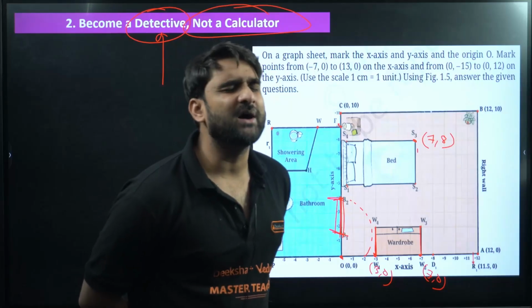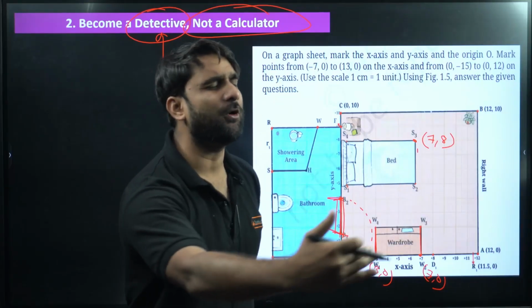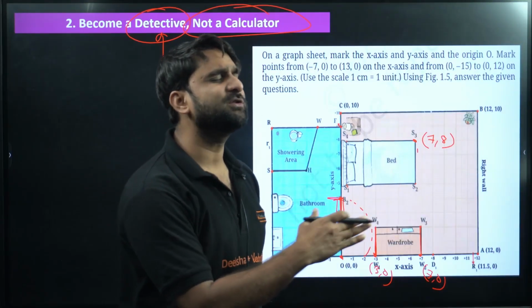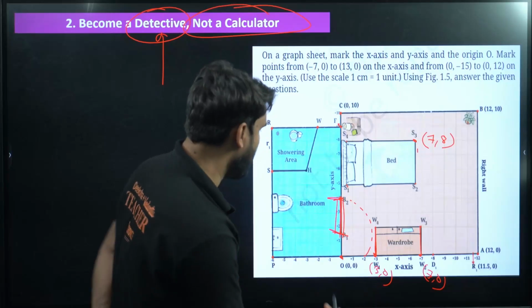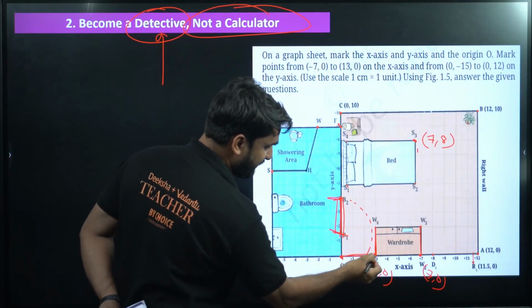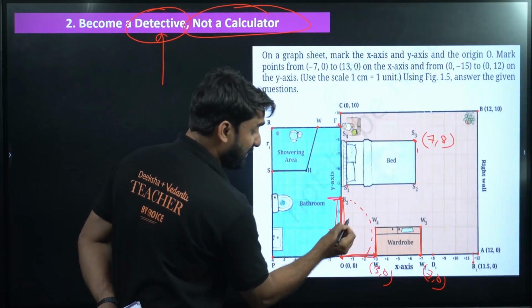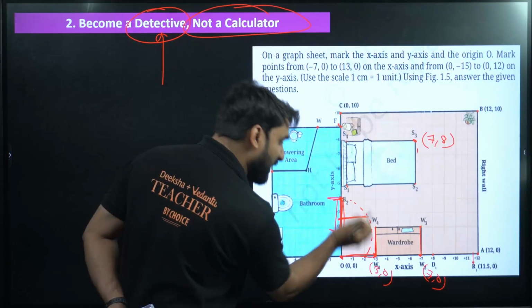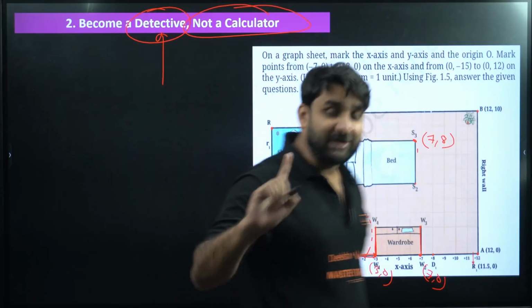Now close your eyes. Just imagine there is a wardrobe and I am opening the door in this way. So will it be hitting? Now you can identify what is the length of this and what is the width of this. I mean, what is the radius of the arc made by the door. So visualization is very important.